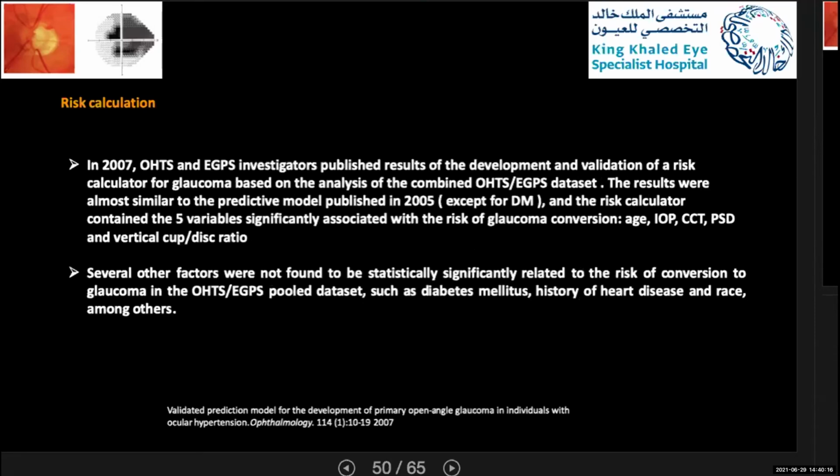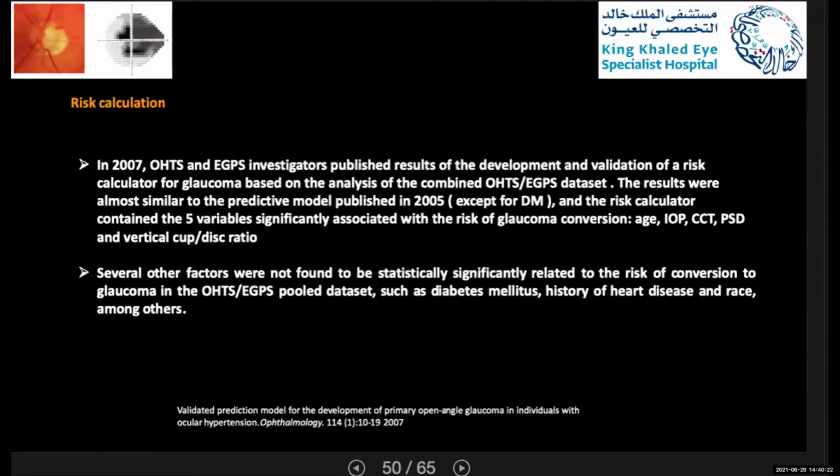So in 2007, the investigators from both studies, the ocular hypertension treatment study and the European glaucoma prevention study, published the results of development and validation of the risk calculator for glaucoma based on the analysis of the combined study data set.